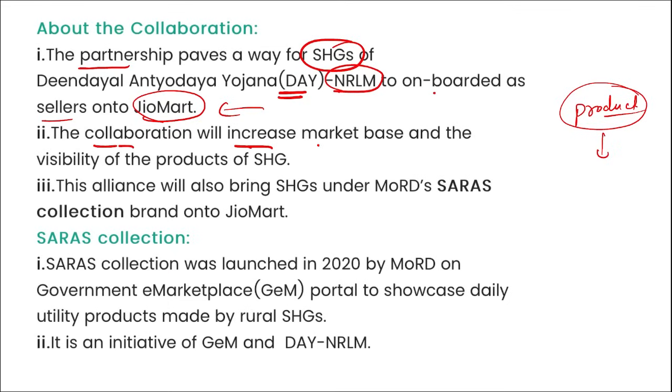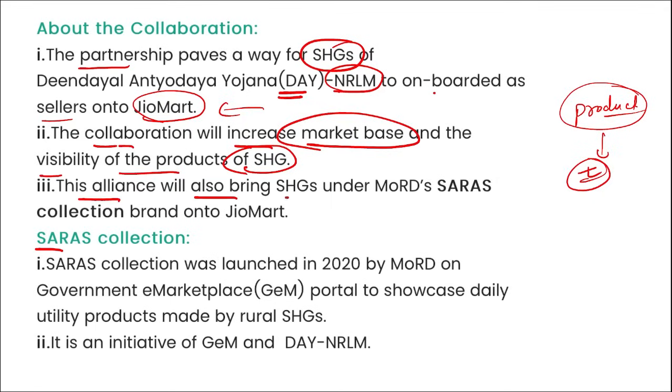This collaboration will increase the market base and the visibility of the products of these artisans and makers on GeoMart.